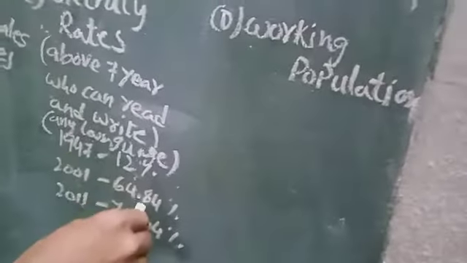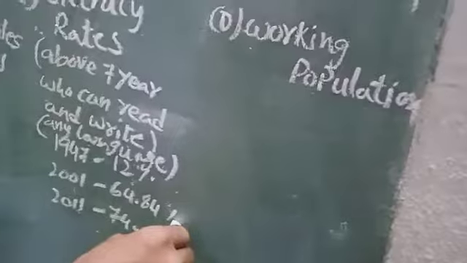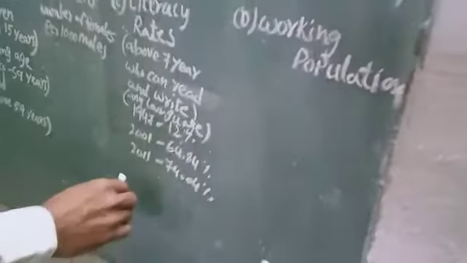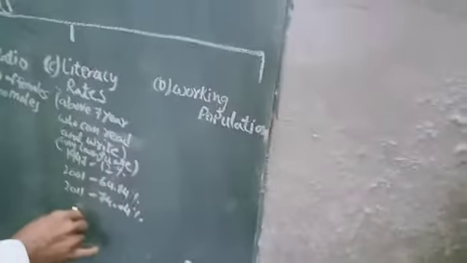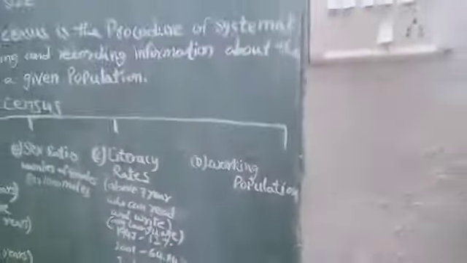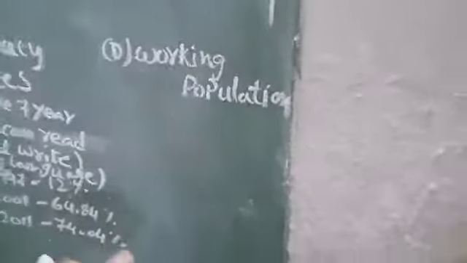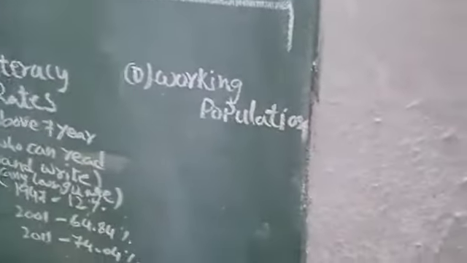In the 2001 census, the literacy rate was 64.84%. In 2011, it was 74.04%. Now the 2021 calculation was due, but it has been stopped. Why? Because of COVID-19 in this year. Next 2 years, it will be added with them.